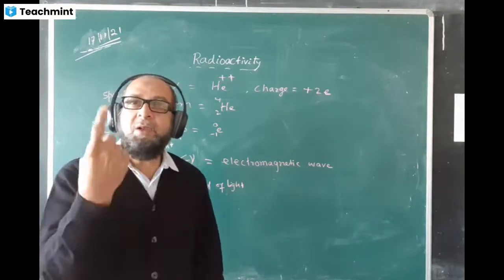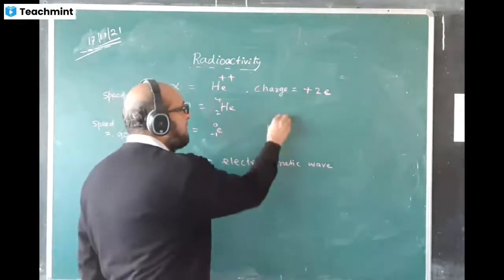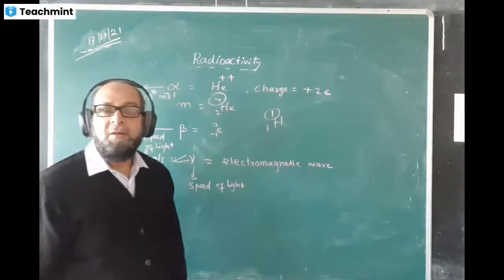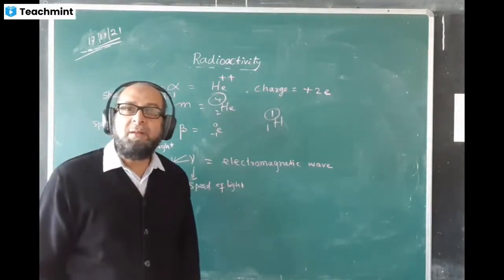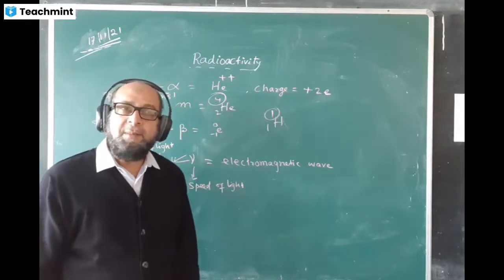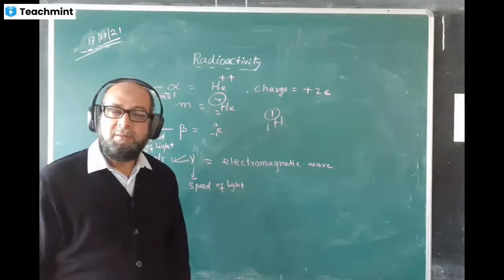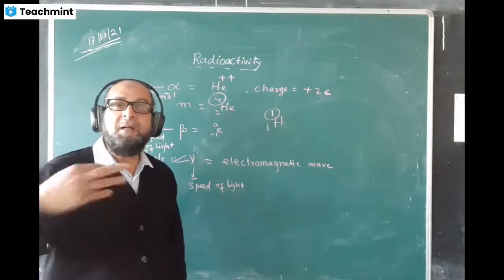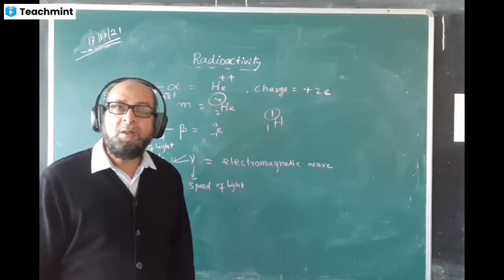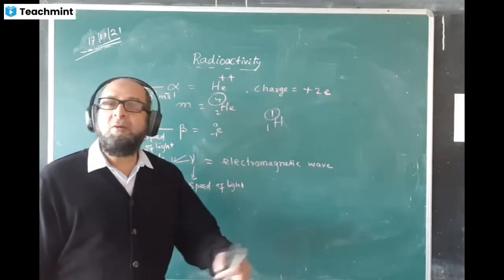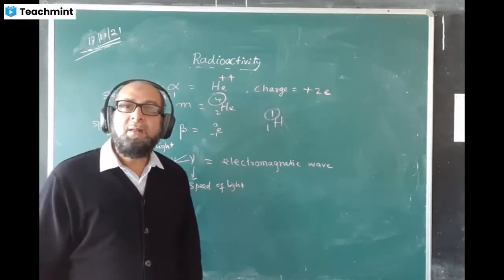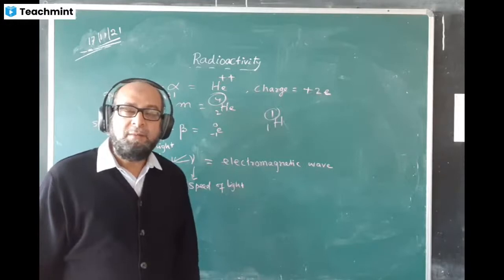The hydrogen mass is only 1 unit, because hydrogen we write like this, 1H1. Only 1 unit, and here it is 4 units. A lesser mass particle cannot emit a particle of greater mass. It can emit a particle of lesser mass than its own mass, but it cannot emit a particle of greater mass, as simple as that. So hydrogen cannot emit an alpha particle. But of course, hydrogen can emit a beta particle, because the electron mass is very less. But an alpha particle cannot be emitted.